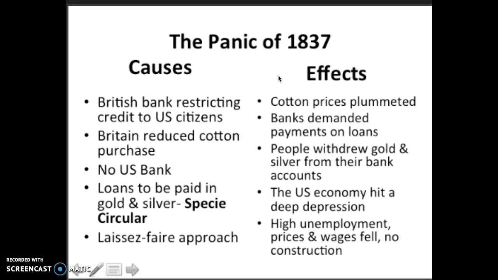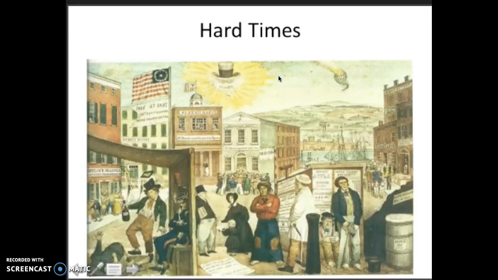Here's a political cartoon that helps you understand some of the effects of the Panic of 1837. You see a hot air balloon, which is called Prosperity. That hot air balloon is coming down. Some of the effects: people turned to drinking and alcohol since they couldn't find work. Some of the skilled workers, you see them here with some tools, also were unemployed.